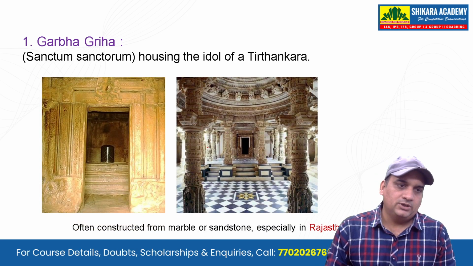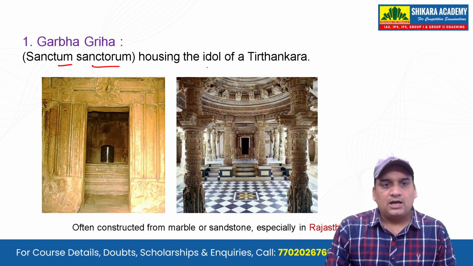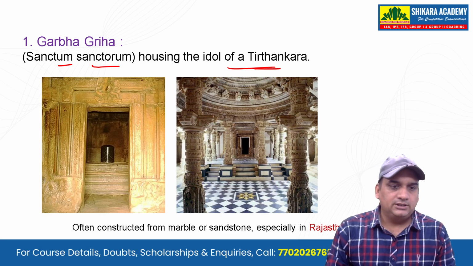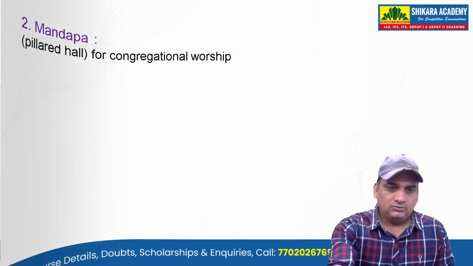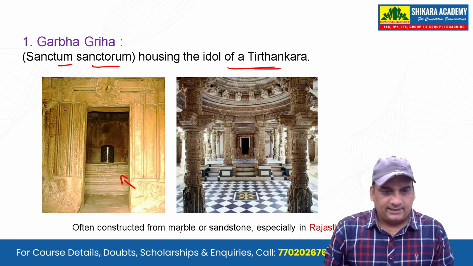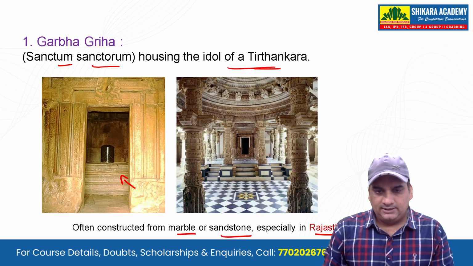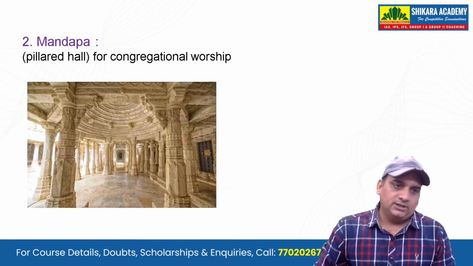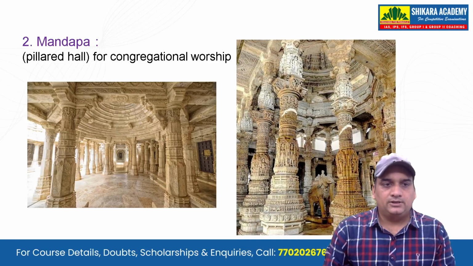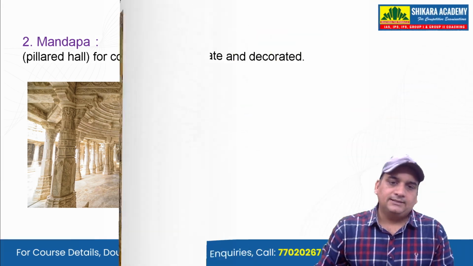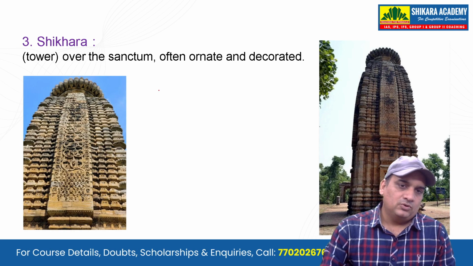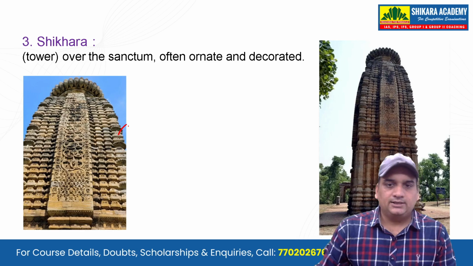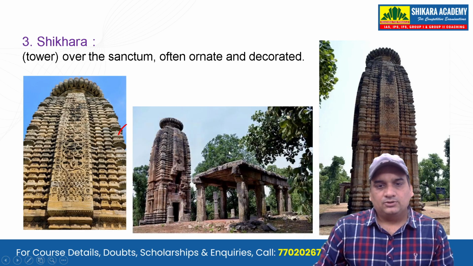First, the Garbhagriha. The sanctum sanctorum houses the idol of the Tirthankara, obviously in the middle, and you will have the idol placed over here, often constructed from marble and sandstone. This you should remember, especially in Rajasthan and Gujarat. Next, the Mandapa, this is the pillared hall. You can see the beautiful pillared halls over there. Then you will see the Shikara over the sanctum, the tower that is built, often decorated and ornamented. So this is the Shikara.